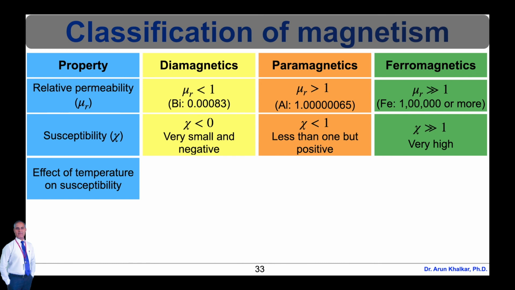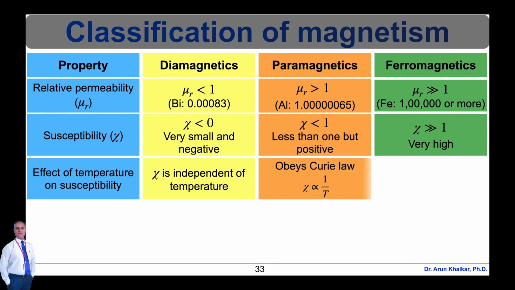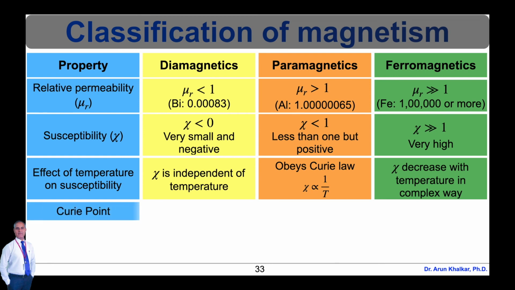Next property is effect of temperature on susceptibility. For diamagnetics, susceptibility is independent of temperature, whereas paramagnetics obey the Curie law, that is susceptibility is inversely proportional to the temperature. And for the ferromagnetics, susceptibility decreases with temperature in a complex way.